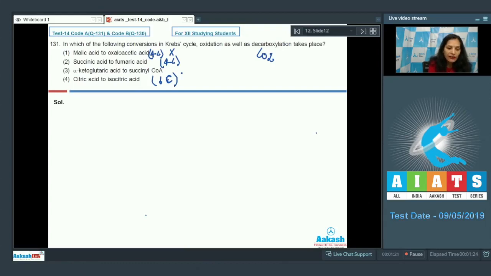In the third option, alpha-ketoglutarate acid is a 5-carbon acid and succinyl coenzyme A is a 4-carbon acid, means there is a decarboxylation in the conversion of alpha-ketoglutarate acid to succinyl coenzyme A. Hence, this is the correct option. So, the correct option for the given question is option number 3. Let's move to the next question.